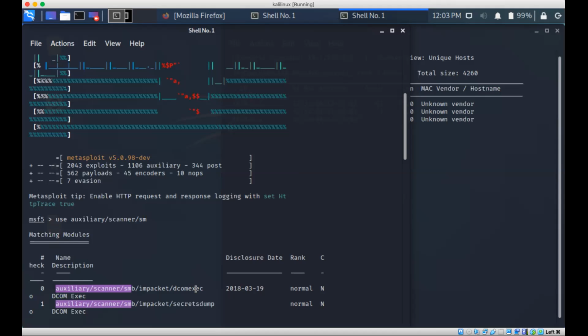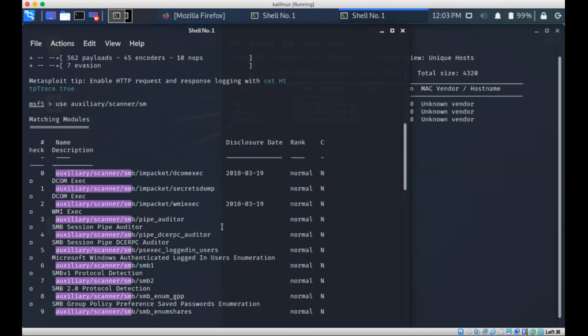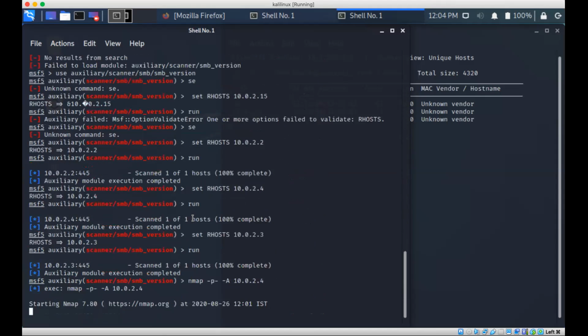Yes, it's coming, so it is coming to me also. There is no difference here. SMB, all the explanation is coming. SMB one, and the disclosure date is showing here. It should come on my Kali also. That is the same. Understood? Nothing changes. I didn't get any changes. Here my points, everything is the same.